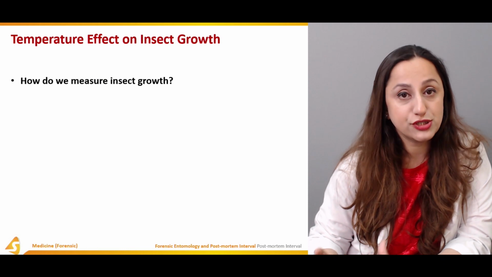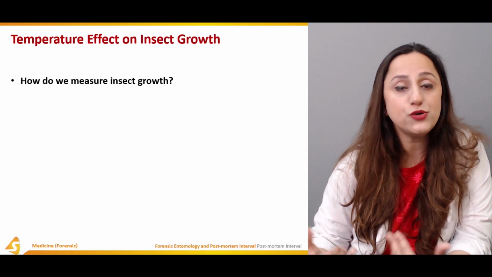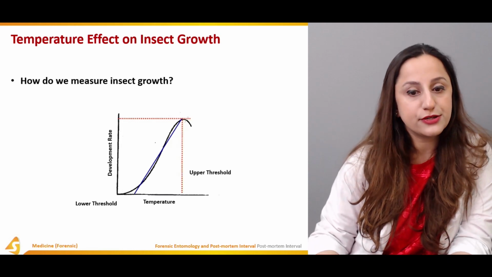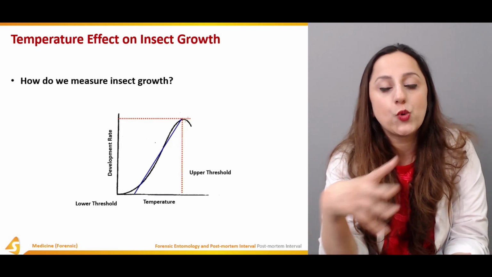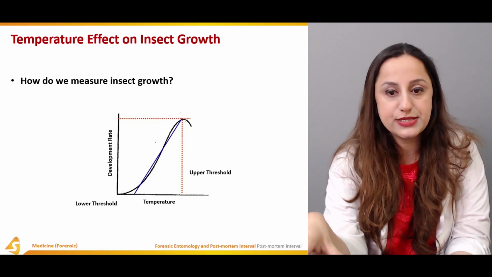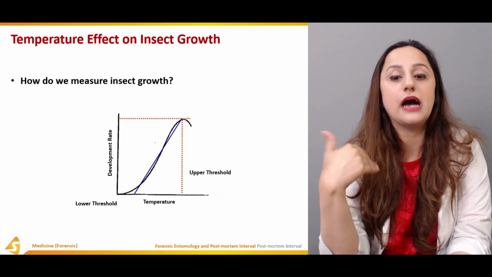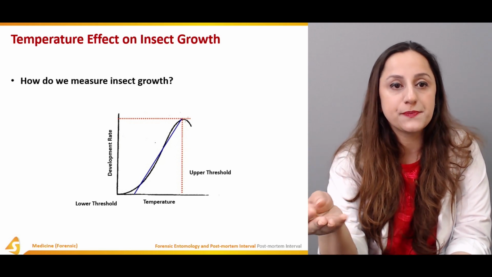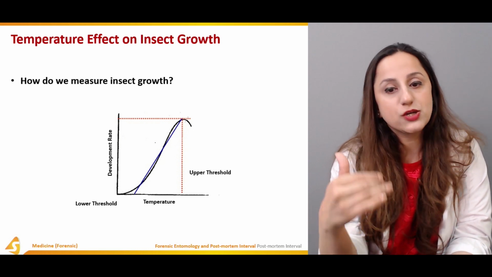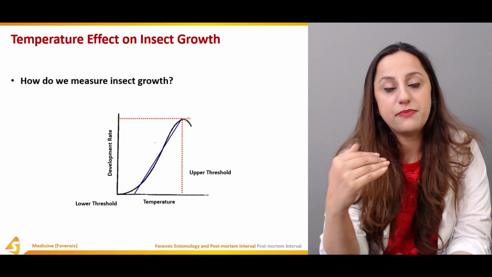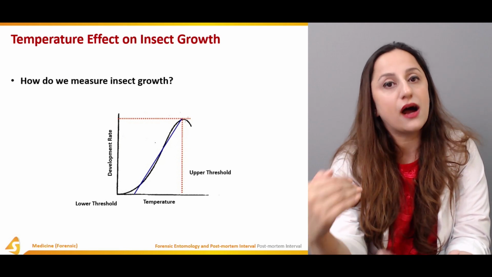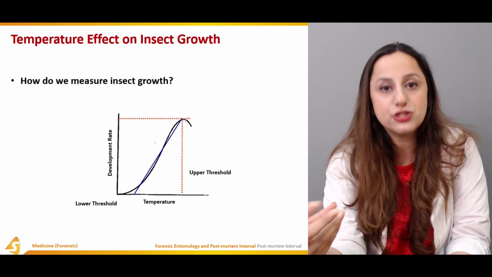Moving on to the temperature effects on insect growth. How do we measure insect growth? What are the factors that are involved? Now, this is basically a sigmoidal shaped curve. There is a lower threshold of the temperatures in this curve, you can see, and then there is an upper threshold for the temperatures. There's a particular developmental rate at which all these insects pass on to their different stages, from the egg stage to the larval stage to the pupal stage to the adult stage.